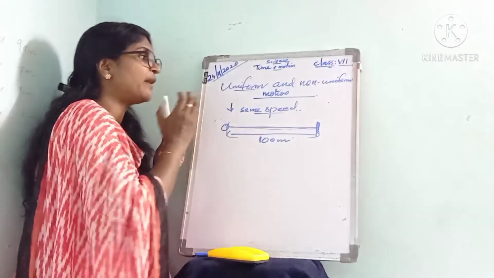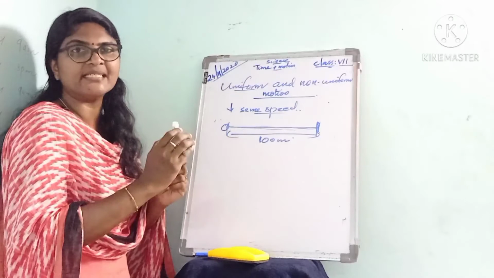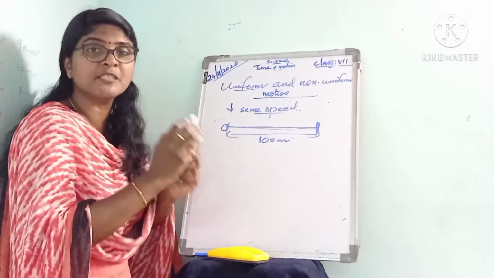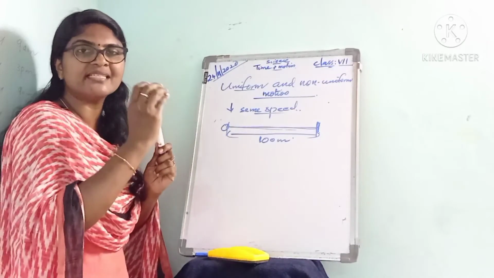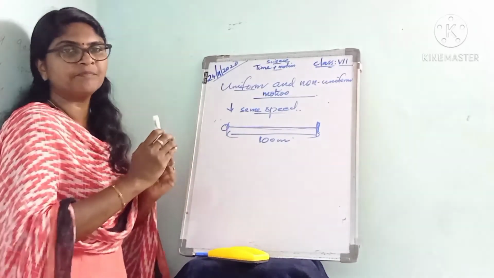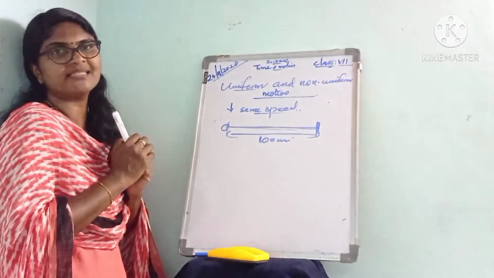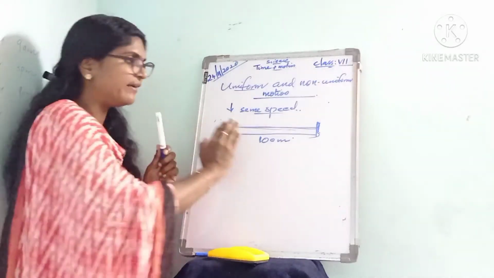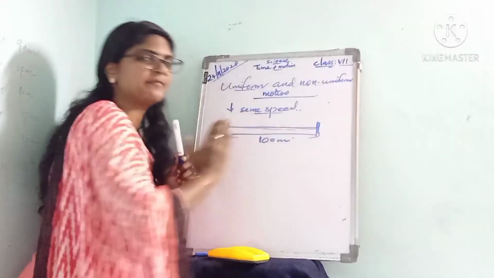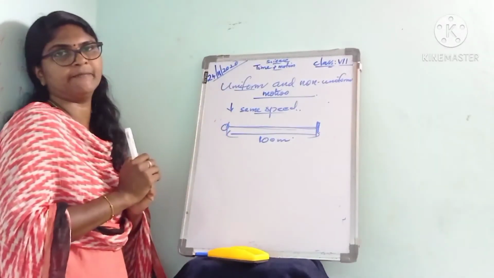What is meant by uniform motion? If an object in motion covers a fixed distance at the same speed, then that object is said to be in uniform motion. Listen to it.